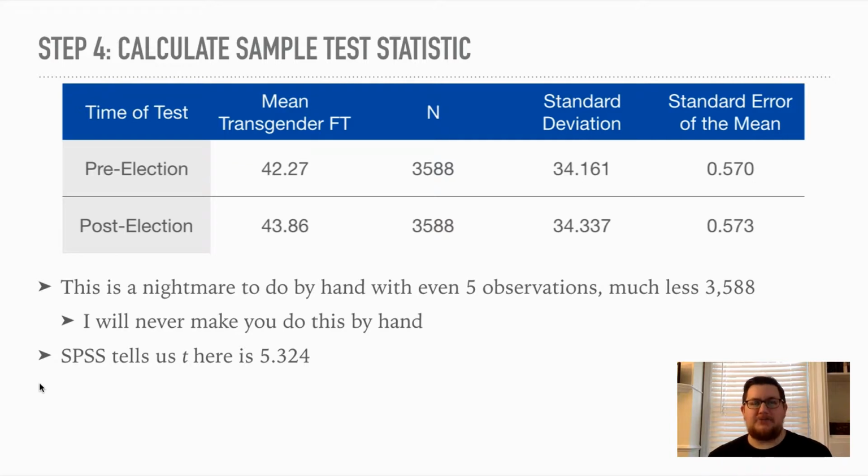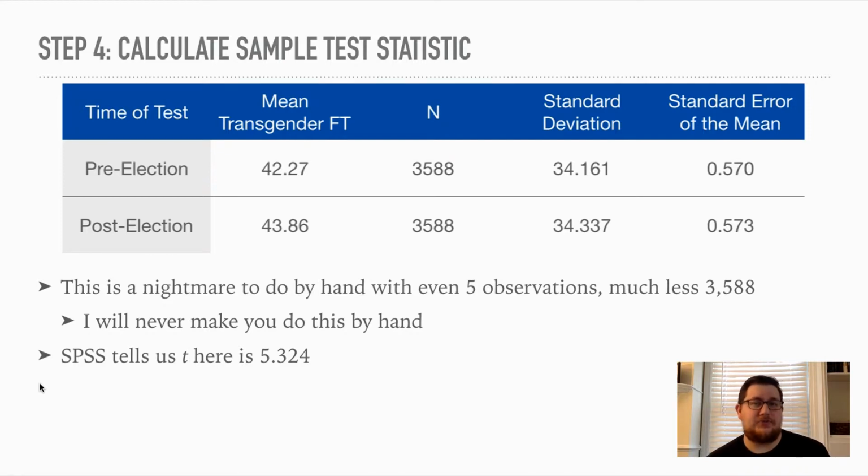I ran it through SPSS because I ain't doing this by hand, and it tells us that T here is 5.324. Already, some alarm bells should be going off based on the last video. What did we need a t-value of if our n was greater than 100? If our degrees of freedom was greater than 100? Any guesses? Right, 1.98. And really, once you get over 1,000, it's 1.96, just like a z-table, all right?